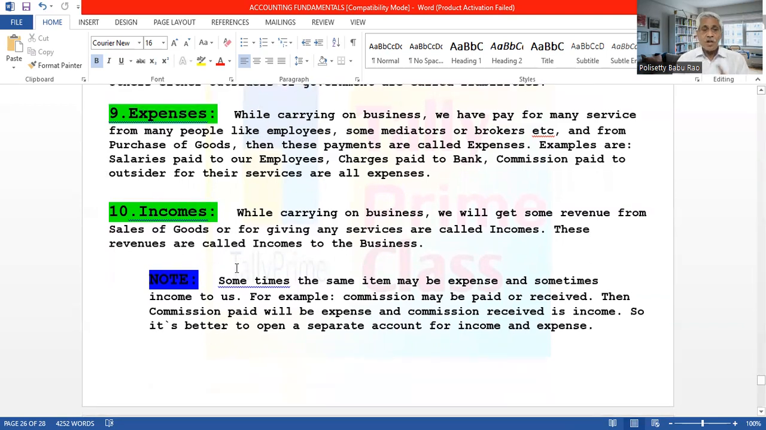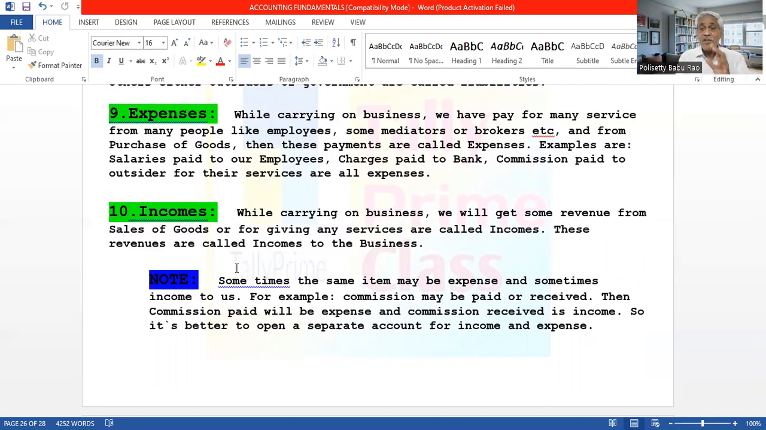Understand? So now you understand about the expenses and incomes. And the same item may sometimes be an expense and sometimes be income. For example, we are giving discount to our customers. When they pay money to us, if they pay as per schedule quickly, we give some discount to them. So we are allowing the discount. It is called discount allowed. It is an expenditure to us. Isn't it?